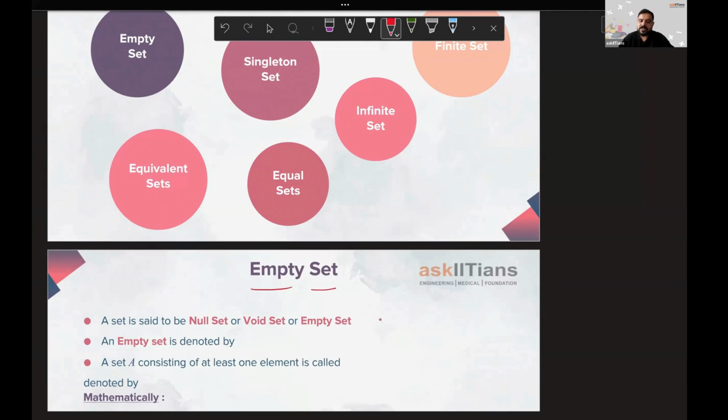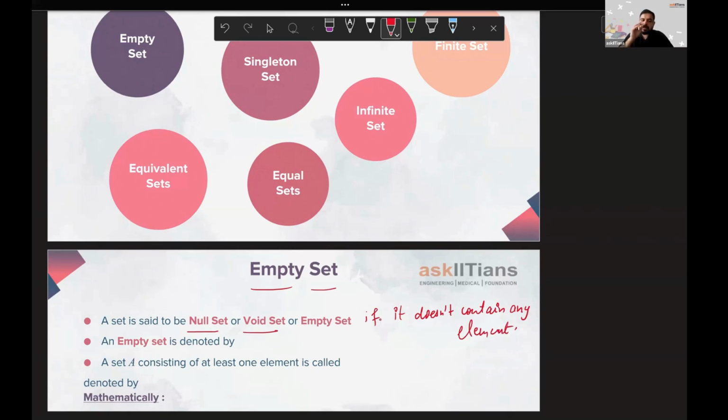Another name of empty set, you can see here, is null set or void set. These names also you can find in the question. Like there is a null set, or there is a void set, or there is an empty set. So we'll say a set is said to be null set or void set or empty set if it doesn't contain any element.